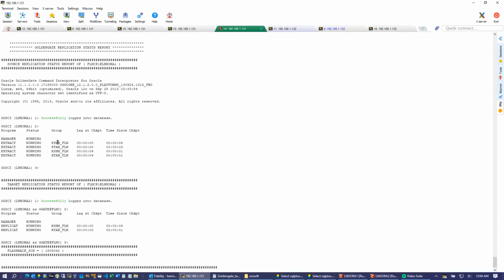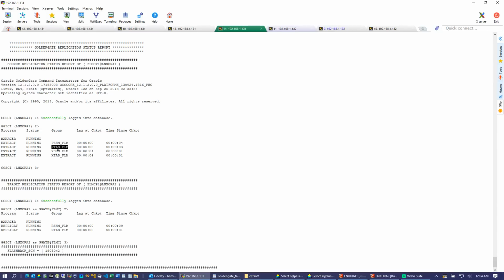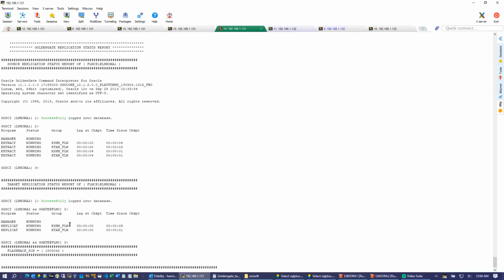And as you can see, this is the schema level pump, and this is the table level pump, this is the schema level extract, and this is the table level extract. So we configured this and this in this setup, and this is the 19C Goldengate replicat status, and we added this table level replicat here. And this is the schema level replicat which we added in my previous video. So all the processes are running in 12C and 19C.